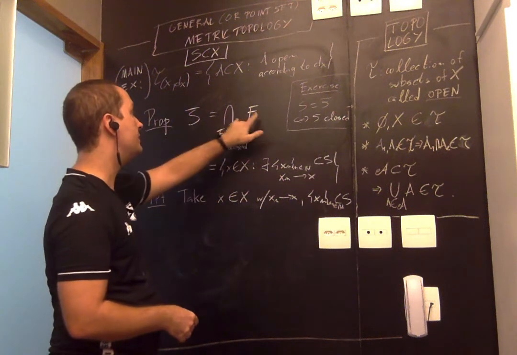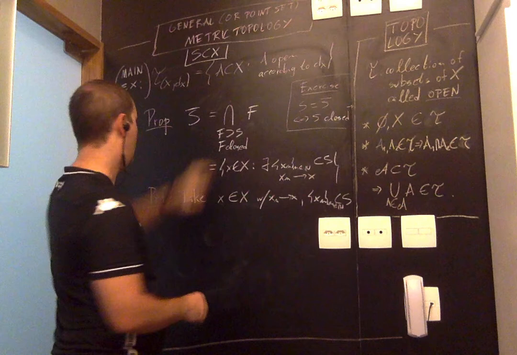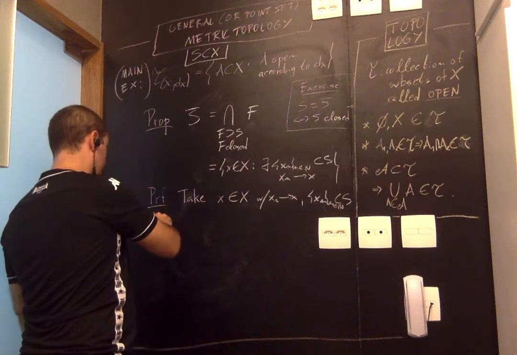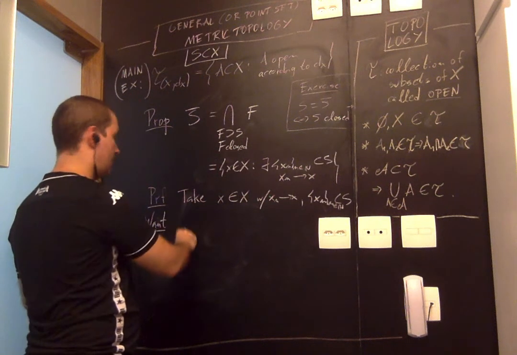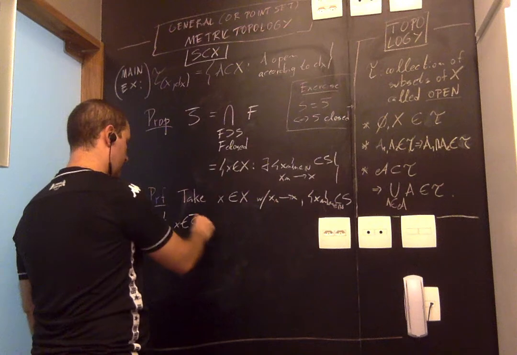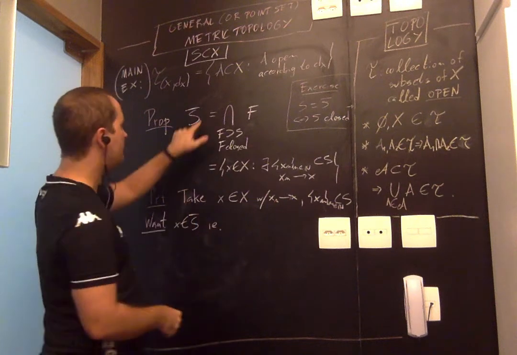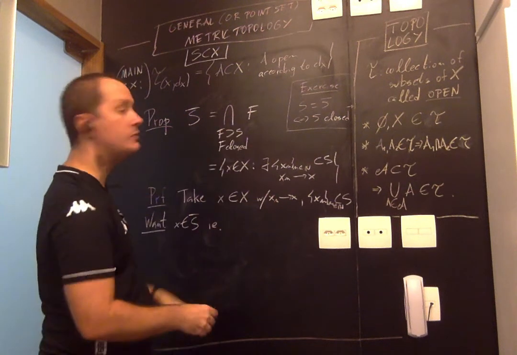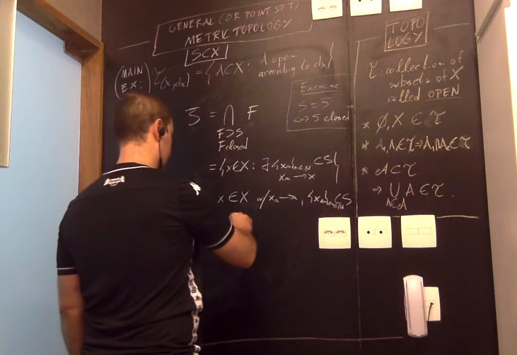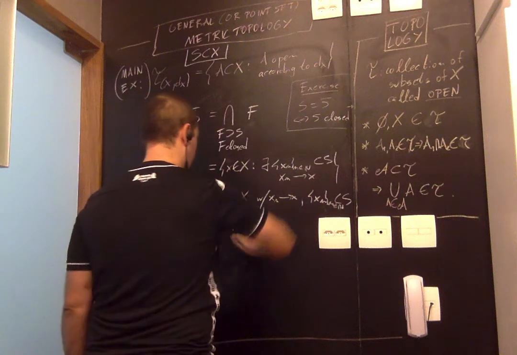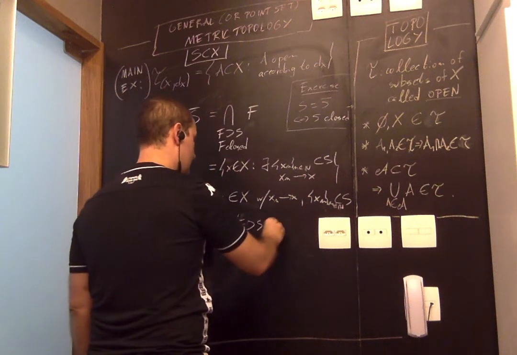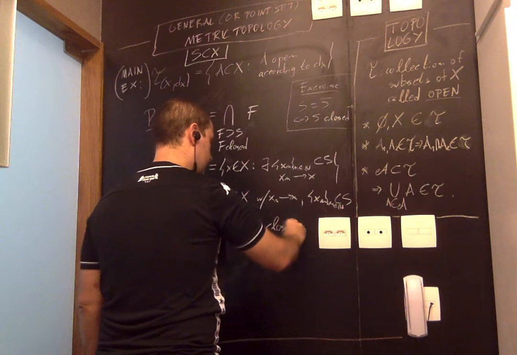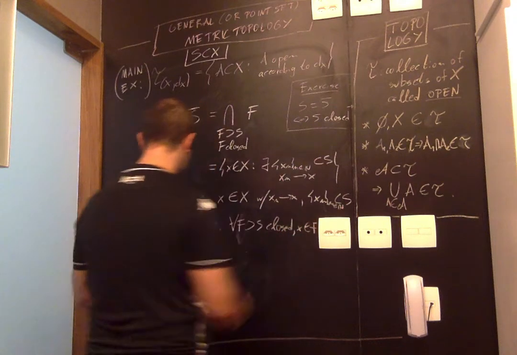So the closure is an intersection. I want to prove that X belongs to the closure, but that's the same thing. How does a point belong to the intersection? It has to belong to all sets. For all F containing S closed, X belongs to F. So that's what we want to prove.